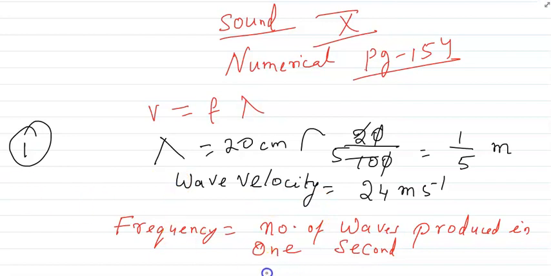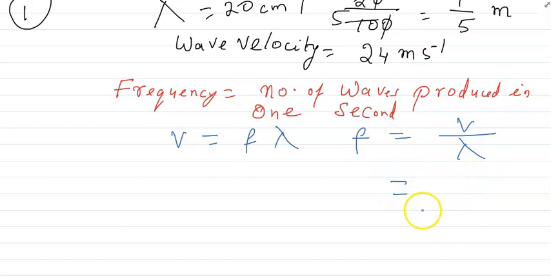So what do we have to do here? We have to find frequency. So as we know that what is the formula, dear? V is equal to f lambda. So frequency is equal to what? V by lambda. So we'll just put the value.